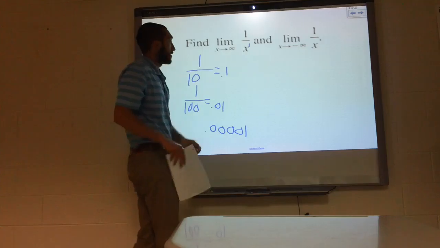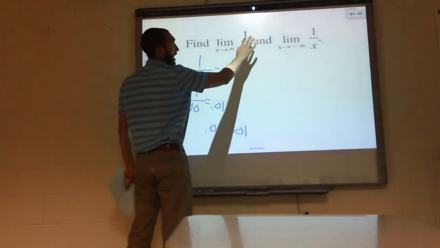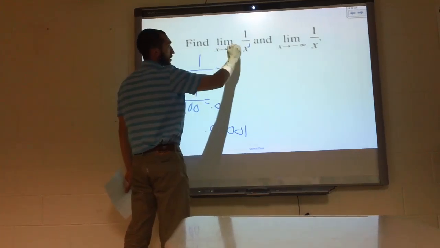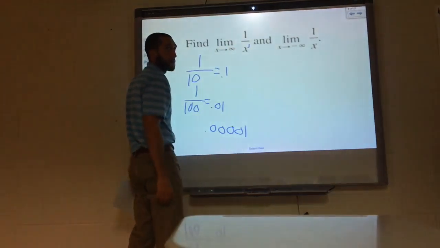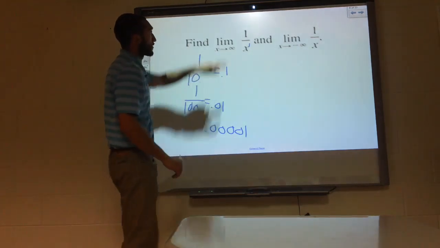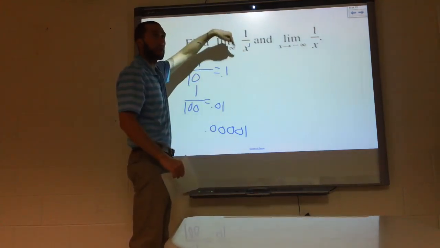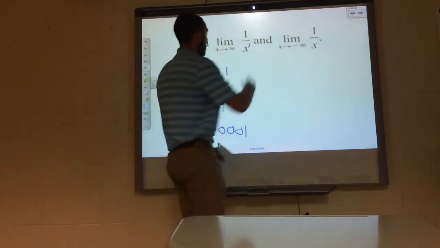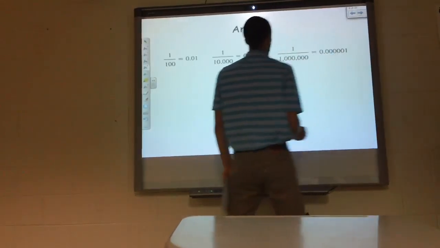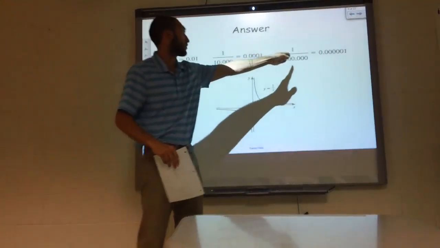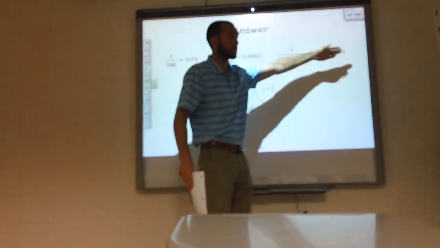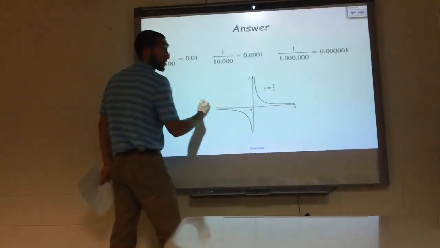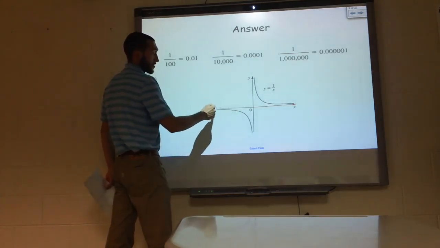Wait, say that one more time. Okay, if the degree of the denominator is larger than the degree of the numerator, we're going to say the limit as it goes to infinity is always 0. When they were the same, we took the ratio of the coefficients in front of both of them. So when the degree is bigger on the bottom, it's just going to always go to 0. As the numbers get larger, it's pretty much just going to round to 0. And in this graph, same thing as you go to negative infinity, it's pretty much just going to round to 0.